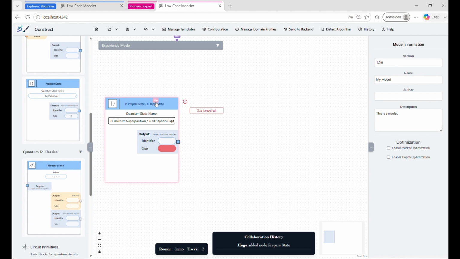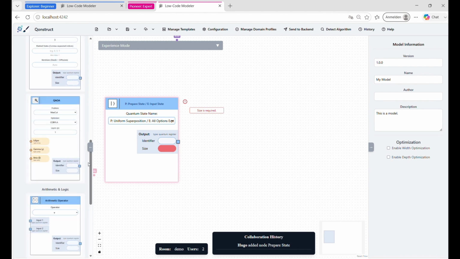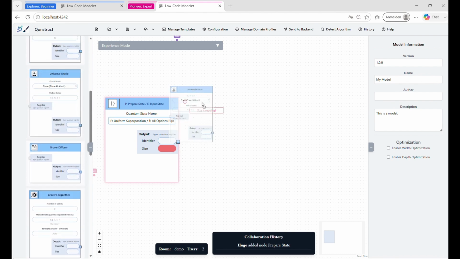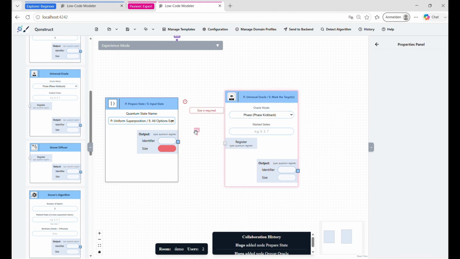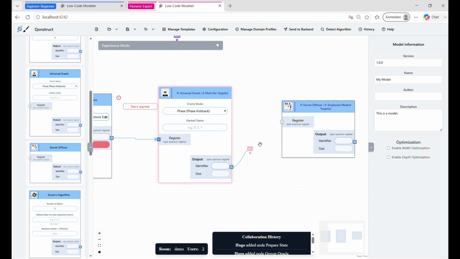So all 8 elements are now equally possible. And then the next step is to specify which element we are searching. This is done by the oracle task. The oracle marks the element that I am searching. The next element is responsible for increasing the probability of measuring the correct element, the element that I'm searching, but reducing the probability of the wrong elements. So this is the job of the diffuser.